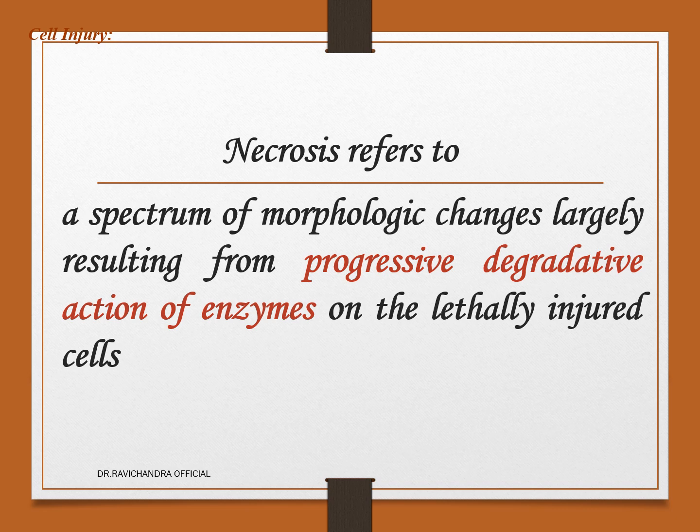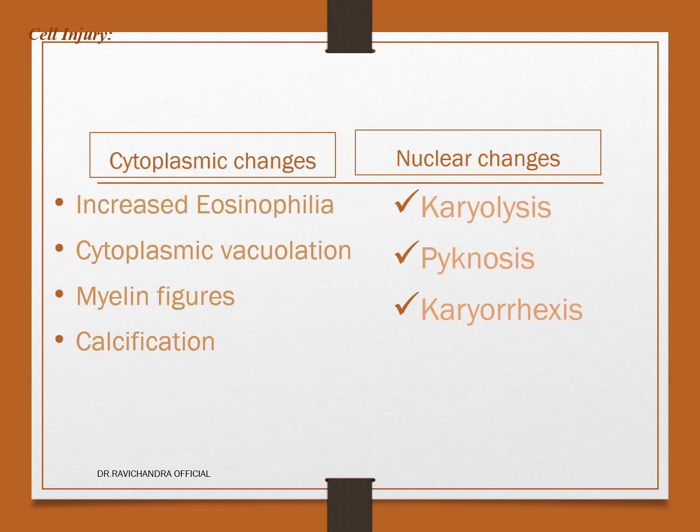In the last video, we discussed necrosis. Necrosis is a spectrum of morphological changes largely resulting from progressive degradative action of the enzymes on a lethally injured cell. Cytoplasmic changes in a necrotic cell will be increased eosinophilia, cytoplasmic vacuolation, myelin figures, and calcification. Nuclear changes will be karyolysis, pyknosis, and karyorrhexis.